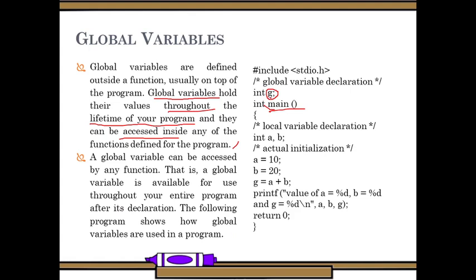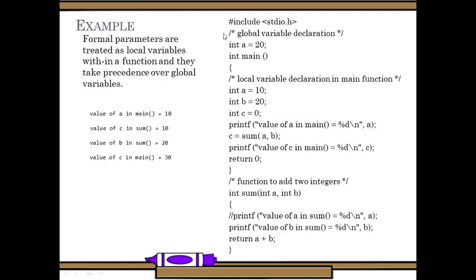This is the example. Here there is a global declaration, made outside and before the function, that is g. And a and b are the local variables. I am not declaring g inside this function, still it works because it was declared globally. We declare it globally. That's why this is a global declaration. Here is one more example.